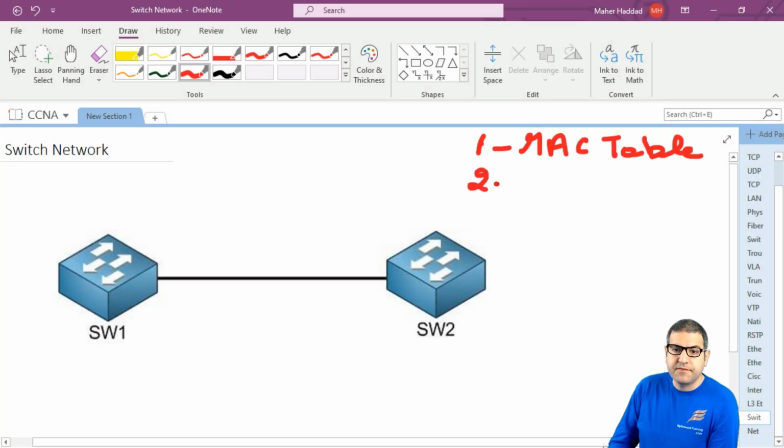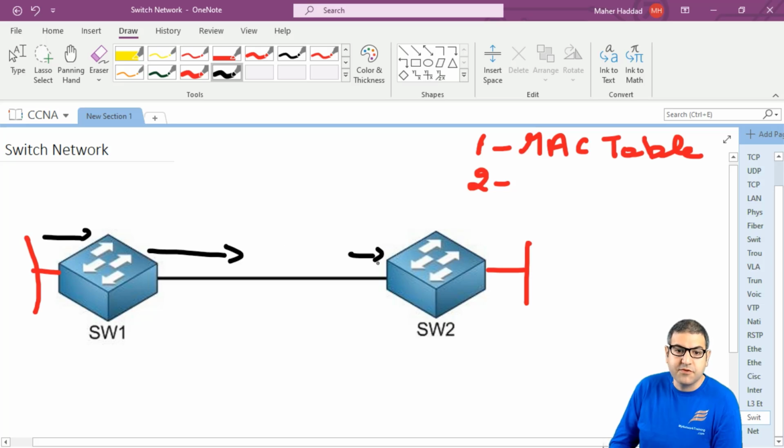Problem number two: let's imagine again that we have this network, and we are connected to the internet, and one of the devices over here makes a broadcast. The broadcast can happen, right? We have seen that the ARP request works on broadcast. Once the broadcast comes to the switch, the switch will flood it to all its ports, and it comes here, and this one will receive the broadcast and then flood it to all its connected ports.